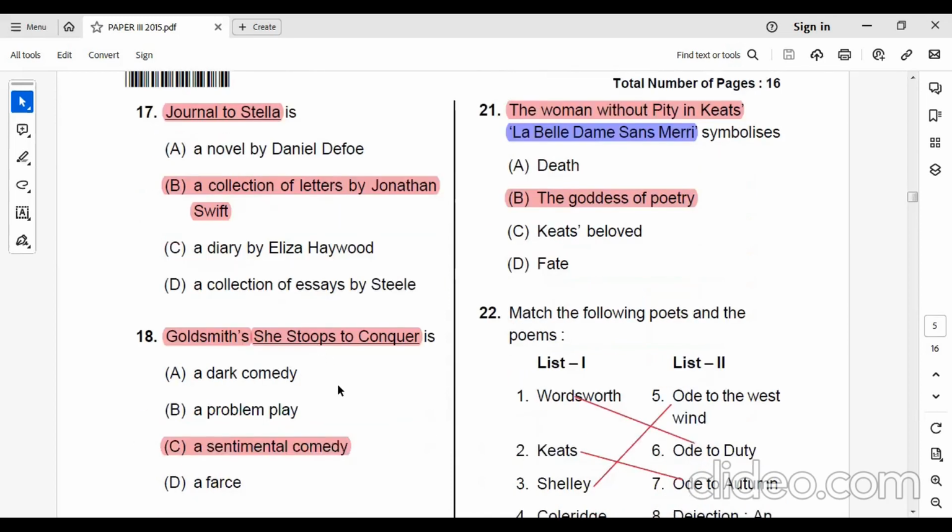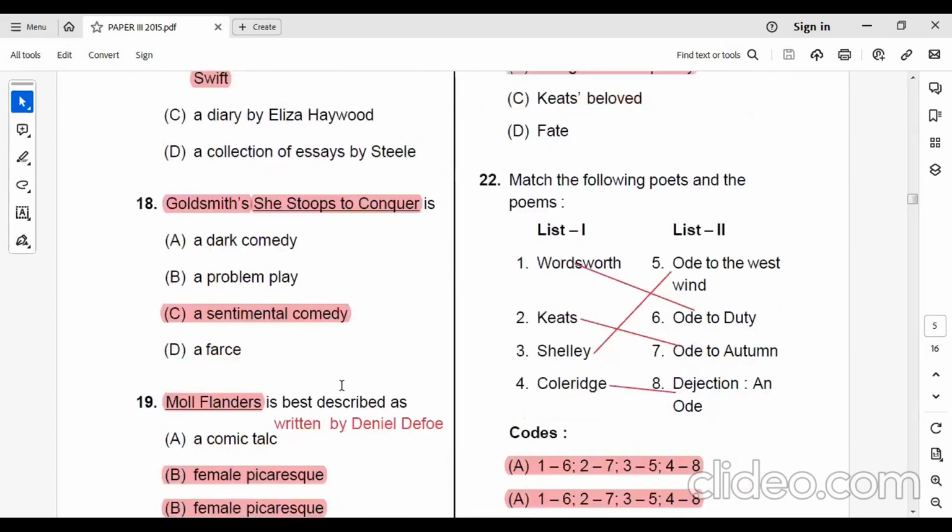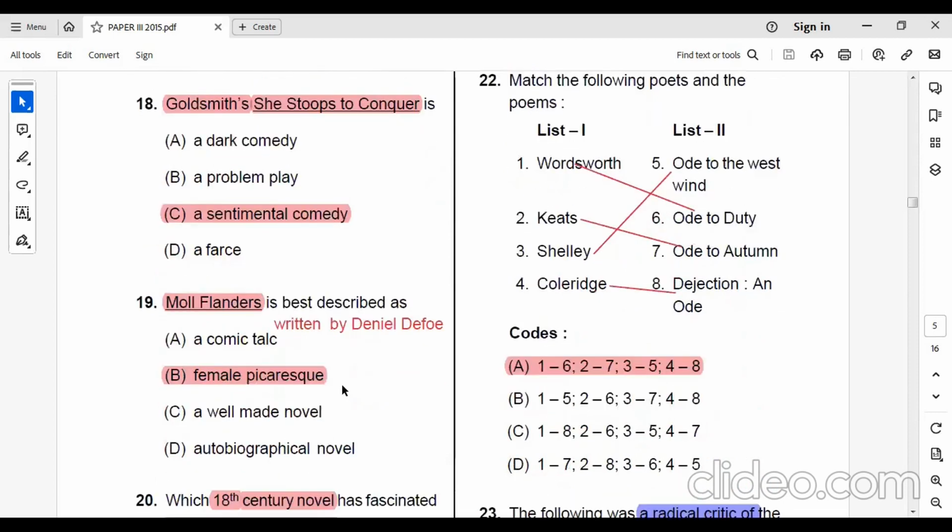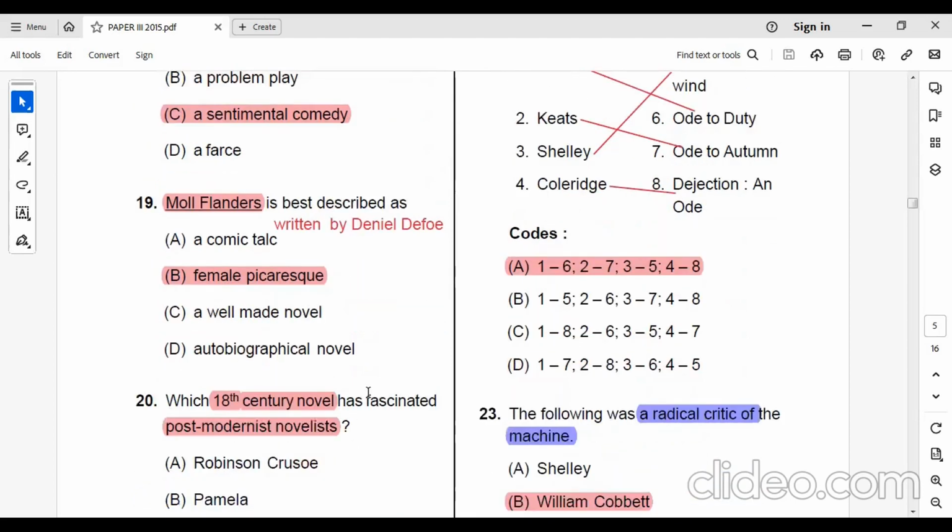Goldsmith's famous work, She Stoops to Conquer, is a sentimental comedy. Who has written it? Goldsmith. And what's the name of the work? She Stoops to Conquer. It's a sentimental comedy. Moll Flanders is a female picaresque written by Daniel Defoe.